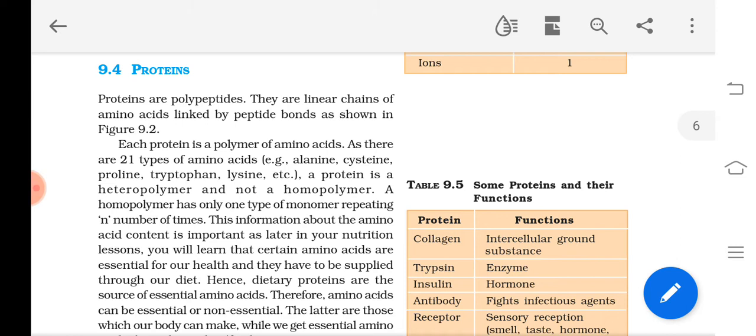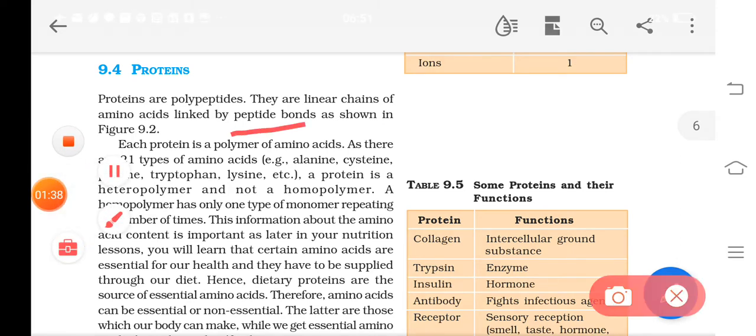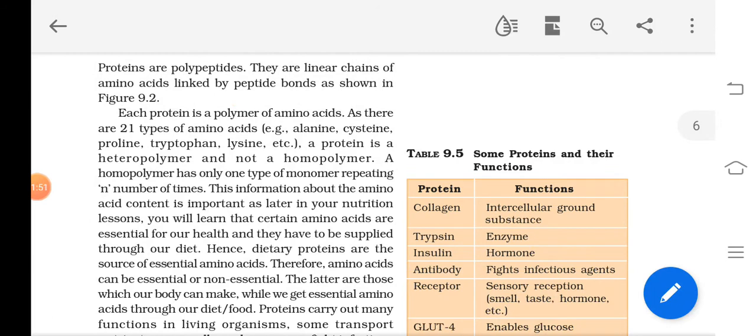I told you already that proteins are made up of amino acids. These amino acids are joined by which bonds? Peptide bonds. That is the bond existing between the amino acids, and you have to study that.